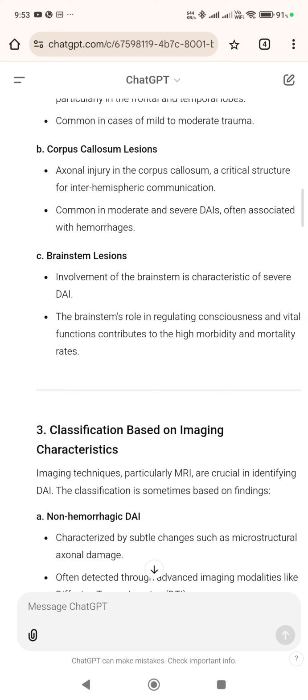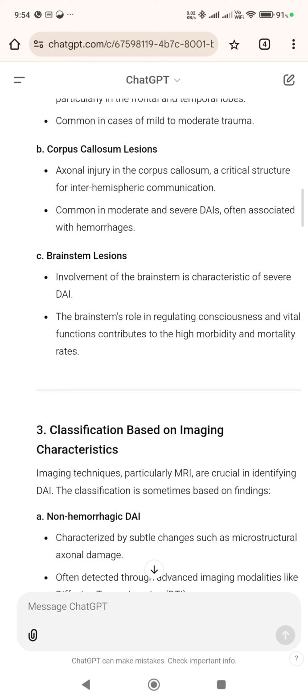Axonal injury in the corpus callosum, a critical structure for interhemispheric communication, is common in moderate and severe DAI, often associated with hemorrhages. C. Brainstem lesions. Involvement of the brainstem is characteristic of severe DAI. The brainstem's role in regulating consciousness and vital functions contributes to the high morbidity and mortality rates.